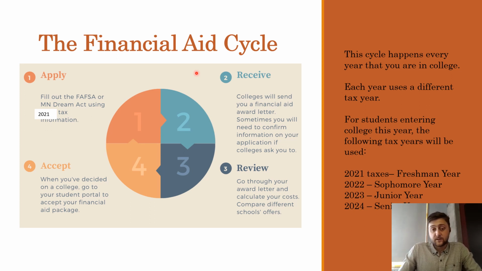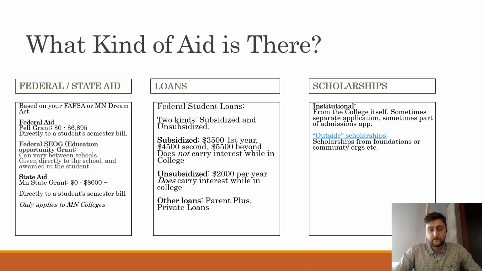So after you receive that financial aid award letter, you then review the award. So you go through it, you discover how much you're receiving from those schools. Ultimately, you figure out how much it costs to attend those schools, and then you can decide which school to accept your financial aid package from. So say you're applying to University of Minnesota, you'd fill out their FAFSA or DREAM Act. University of Minnesota would send you a financial aid letter. You would review the contents of that financial aid letter and then make a decision about whether or not you want to go to the University of Minnesota based on that letter.